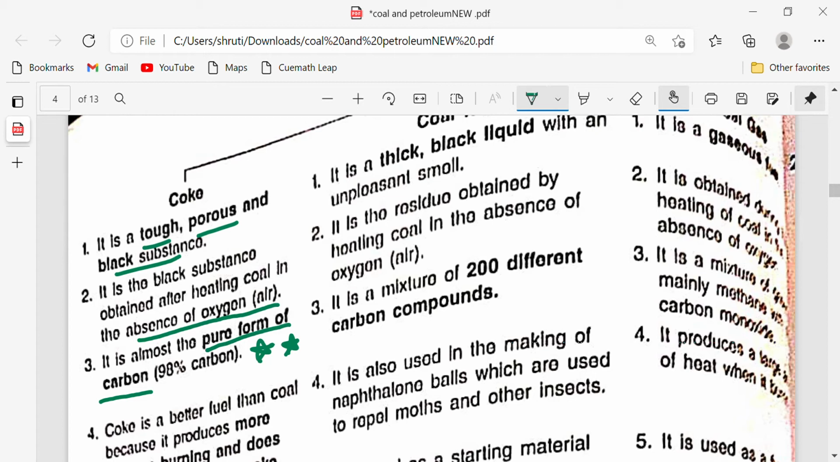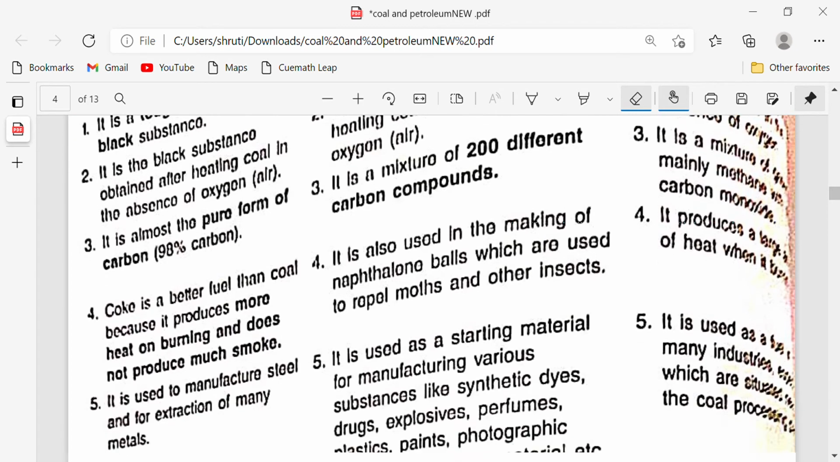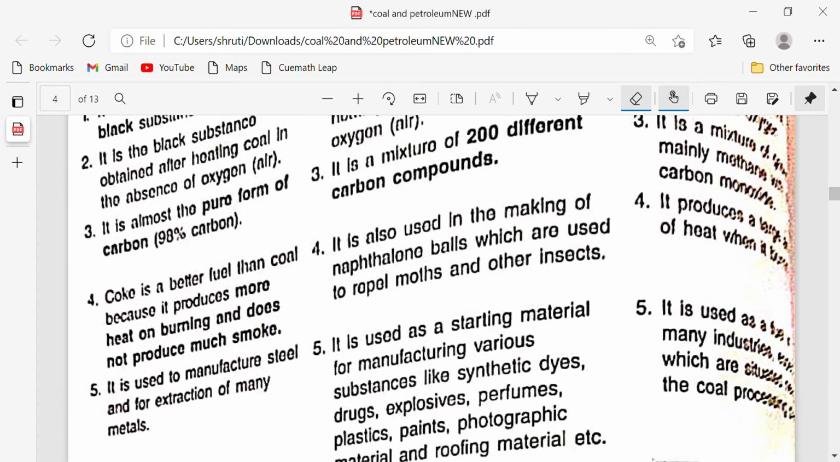Now coke is a better fuel than coal. Why is it a better fuel than coal? This question is also important. Because it produces more heat on burning and does not produce much smoke.